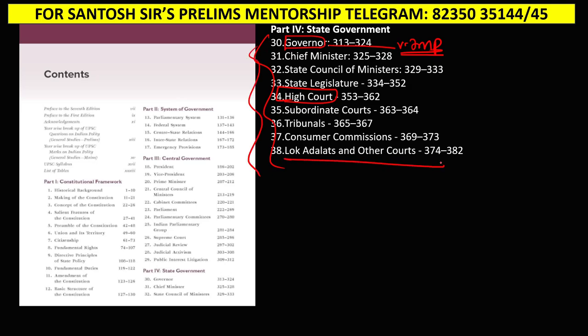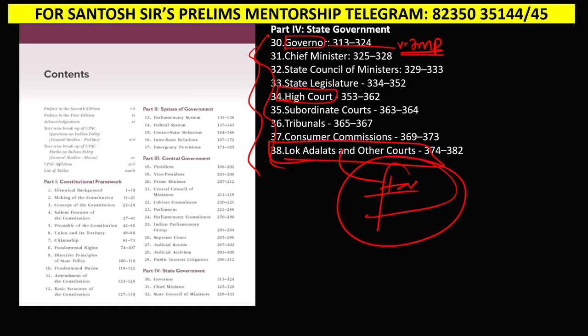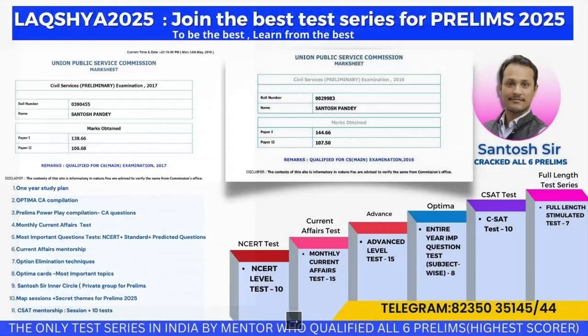Lok Adalats, again a favorite topic of UPSC. Legal aid. Multiple times questions have come on Lok Adalat, but they are not very important. It is not like every year a question will come from Lok Adalat. With a gap of 2-3 years, again they ask. But if you ask which is the most important chapter out of these chapters, it is only the governor. Let us move forward.